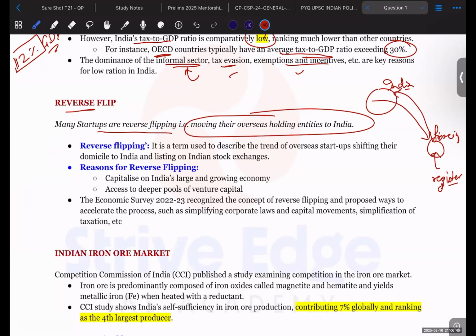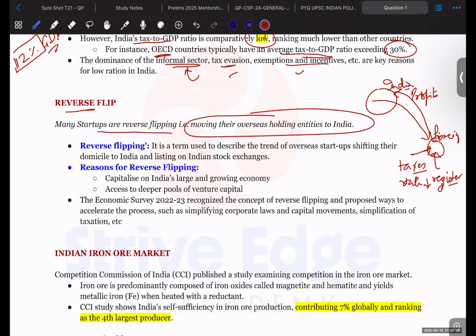Whatever profits it makes in India, taxes on those profits are paid in the foreign country, but their tax rates are low, so they have to pay a very small amount of tax to operate in India.